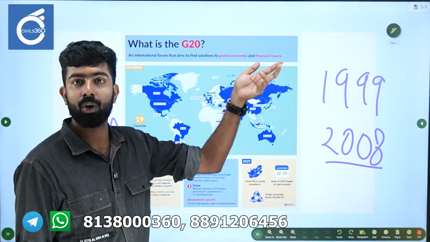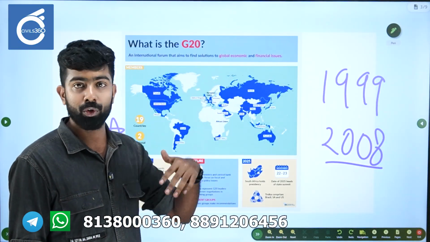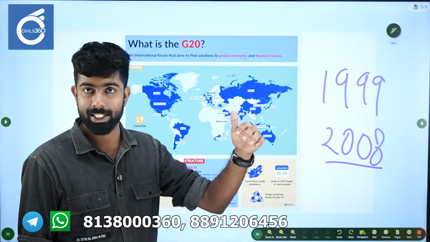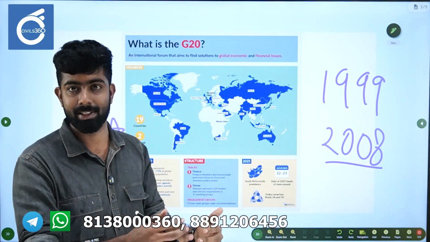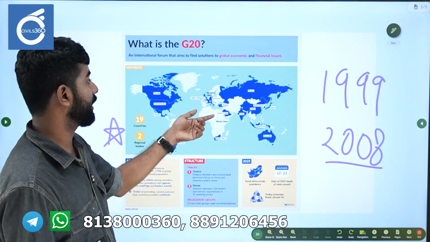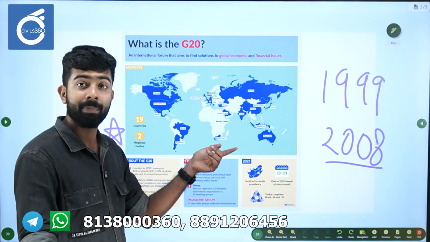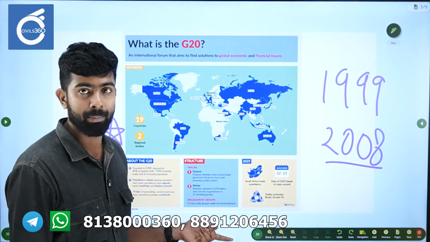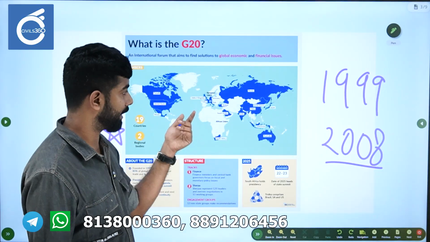For example, in North America, you have Canada, US, Mexico. In South America, you have Argentina and Brazil. Then you move to Europe, where you have UK, France, Germany, Italy. Then the Arabian Peninsula, you have Saudi Arabia. In Africa, only South Africa is a member from the African continent. Turkey is there, and starting off from Asia.